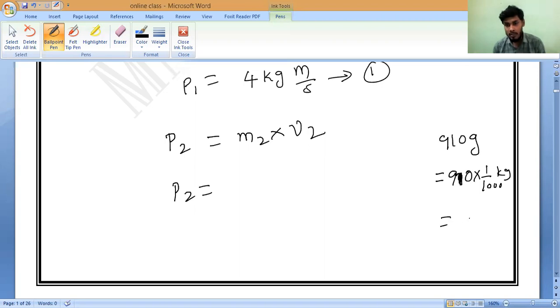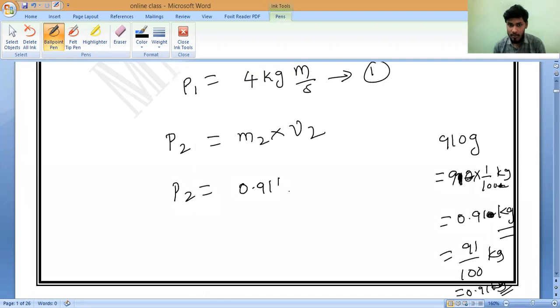Which is equal to 0.910, where the 0 will get cancelled. So we get 0.91 kilogram. Is it okay? Yes or no? 91 divided by 100 kilogram, which is equal to 0.91 kilogram. Is it okay? Yes, sir. This is the mass. Mass is equal to 0.91 kilogram into velocity. We don't know it; we want to calculate this one only.